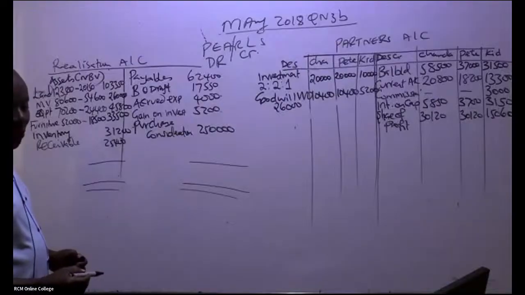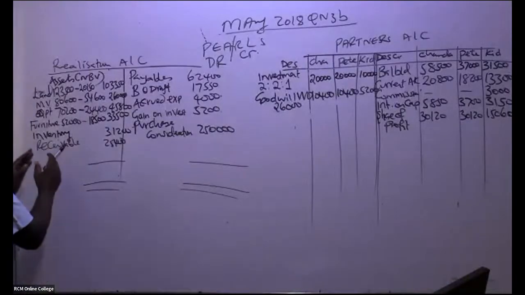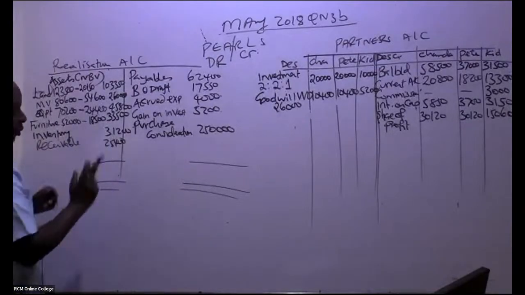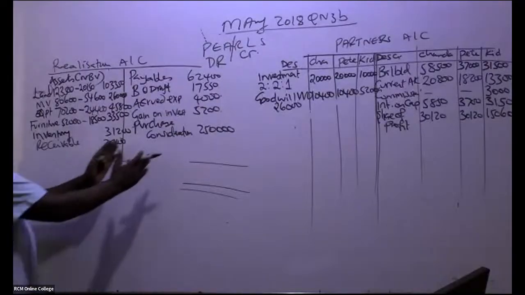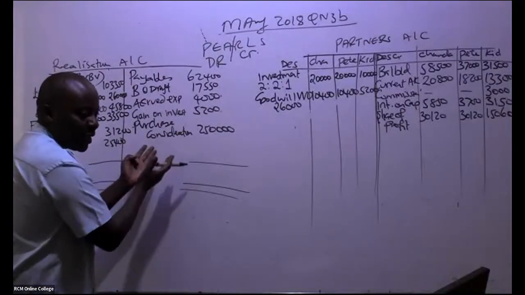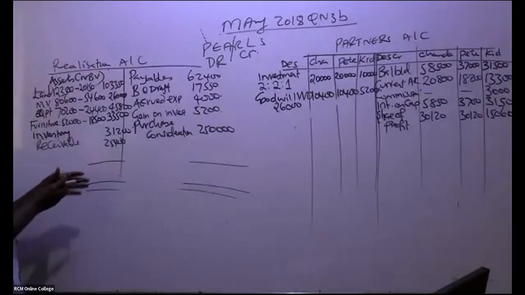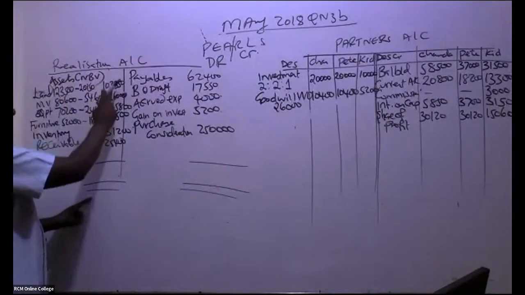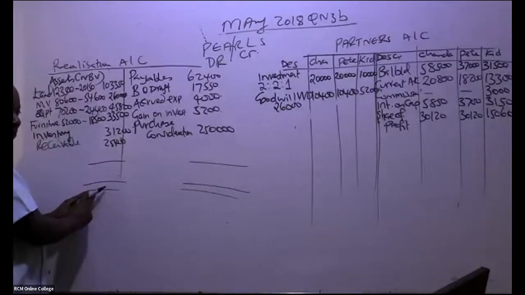Go ahead and balance this account. If, for example, we get the balancing figure being here, it will be a debit here, and you take it to your P&L. If it's here, it will be a loss. So which side is bigger? Somebody in this case, go ahead and add this side. Give me a number to write here.